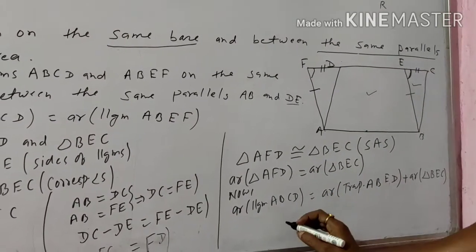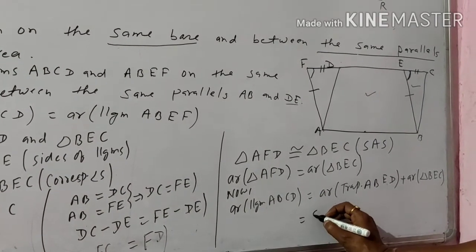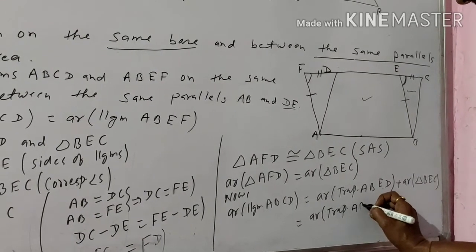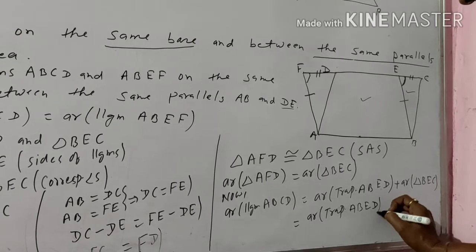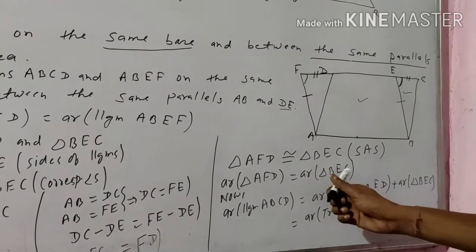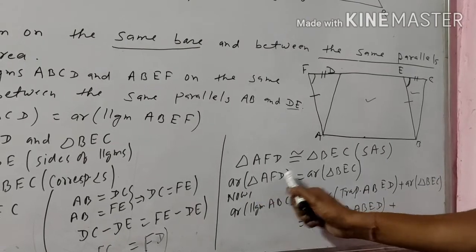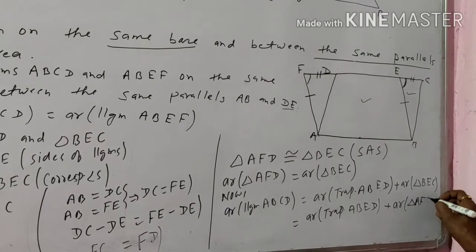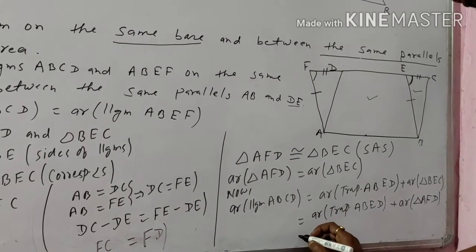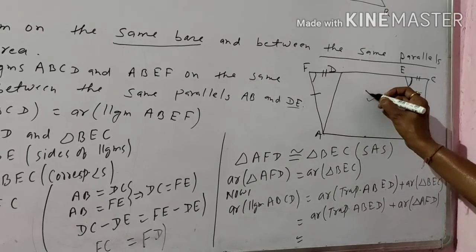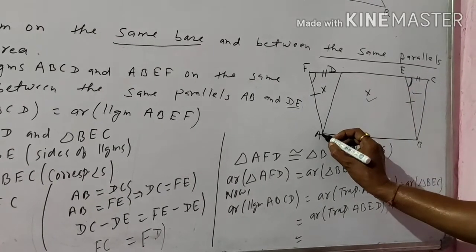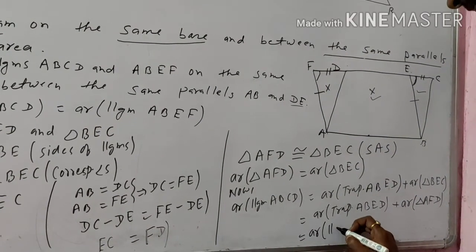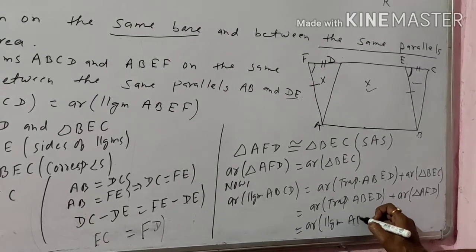This triangle BEC has area equivalent to area of triangle AFD. So we can write area of trapezium ABED plus area of triangle AFD. This plus this is equal to area of parallelogram ABEF.